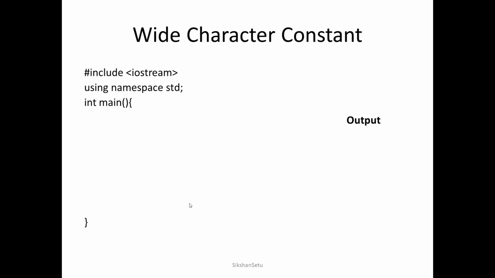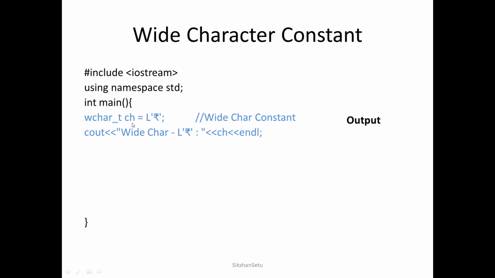Now, to understand it clearly, we take one example. I have declared one character, but this character is a wide character. So I have written wchar underscore t ch. So now variable ch is of wide character type. Now I am assigning some value to it. Whenever you are assigning a value, it must start with capital L, and then in single quotation marks I can specify the character which I need to assign. So here I am using the rupee symbol. So this rupee symbol will be stored in ch.